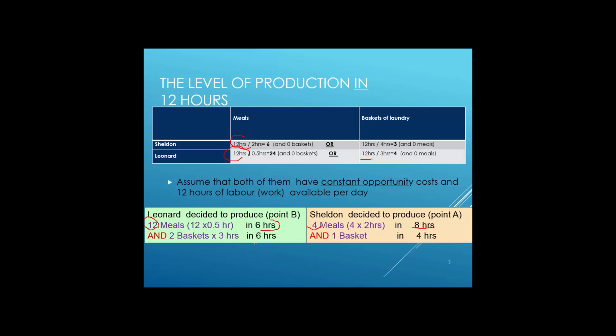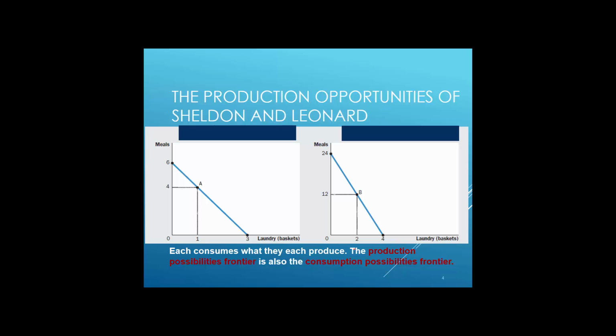The remaining 6 hours, Leonard will spend producing baskets of laundry, and of course he will finish with 2 baskets of laundry. Sheldon, with her remaining 4 hours out of 12, would be able to have 1 basket of laundry. This is basically what they will be able to consume and produce per one day.